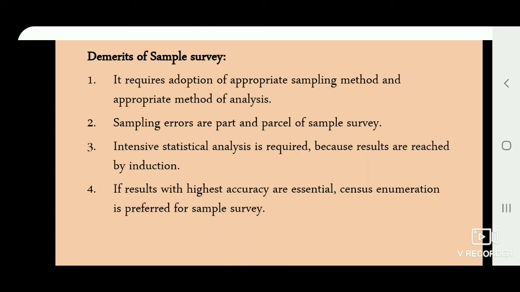The third demerit is that intensive statistical analysis is required because results are reached by induction, that is by estimation. The fourth demerit is that if results with the highest accuracy are essential, then we can go for census enumeration. So these are the demerits of sample survey.